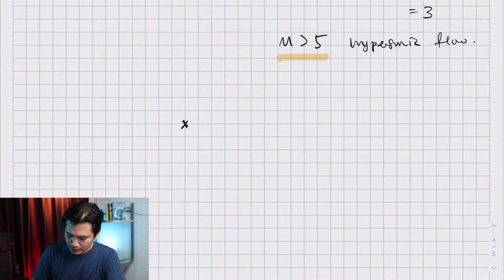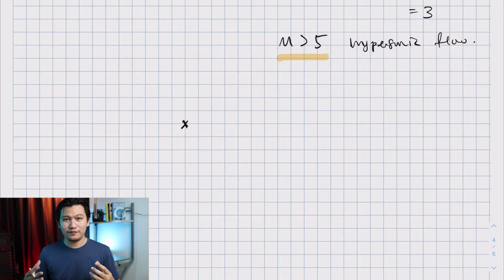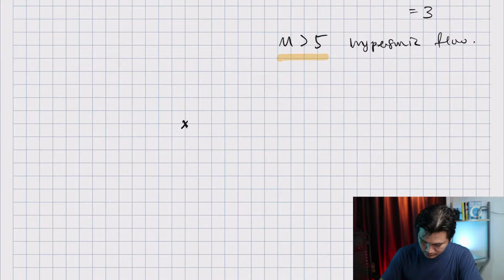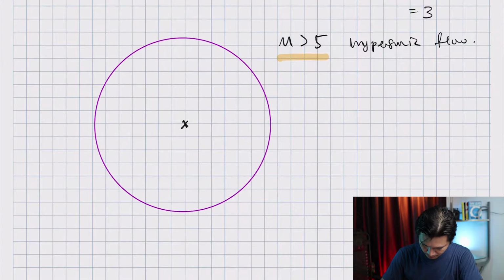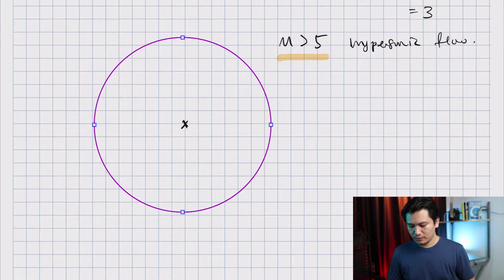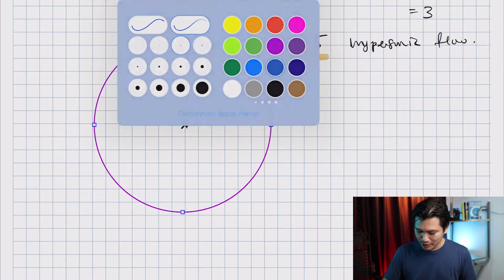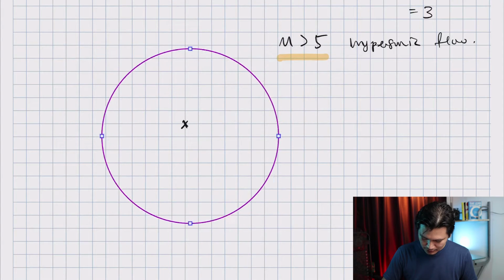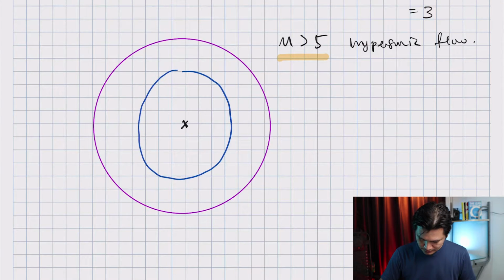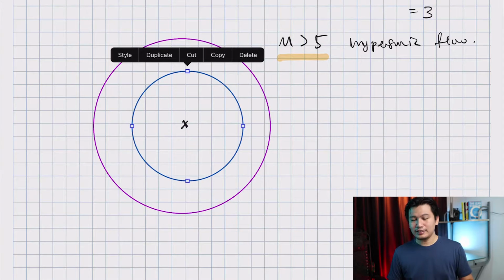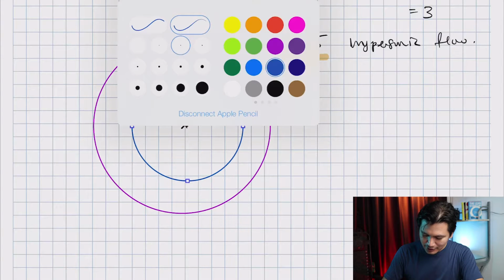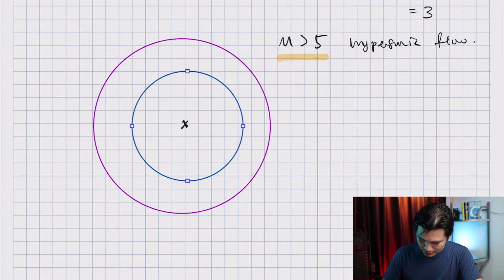Let's use purple. The very first sound wave that I emit is going to travel a lot further, so probably it's here. On a later beep, it could be something here. On the third beep, the very recent beep, it could be here.